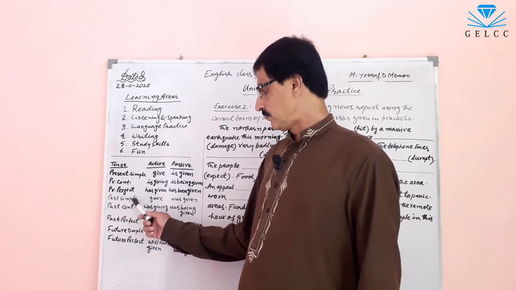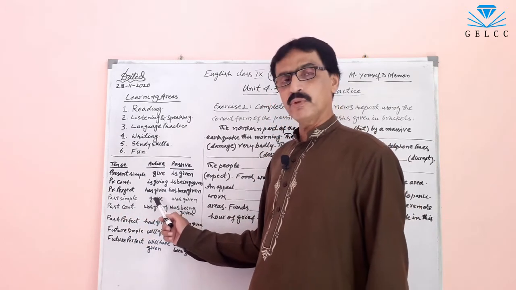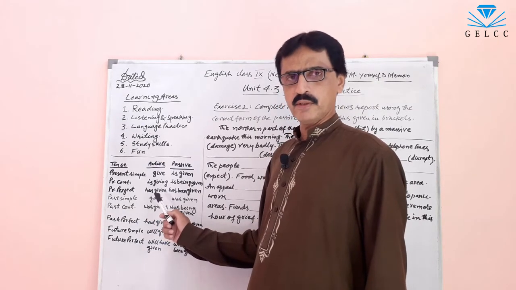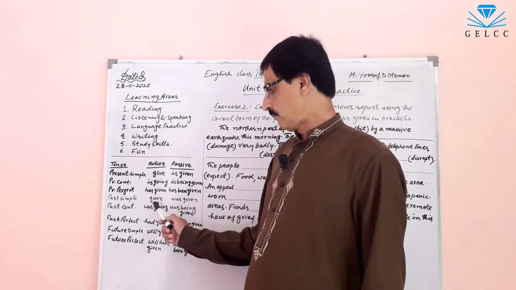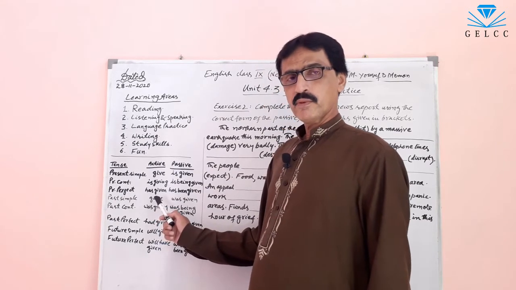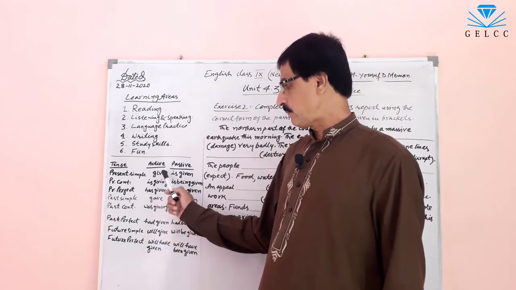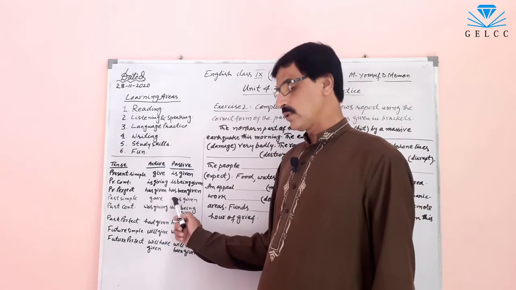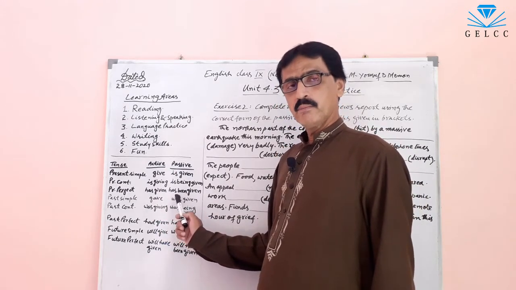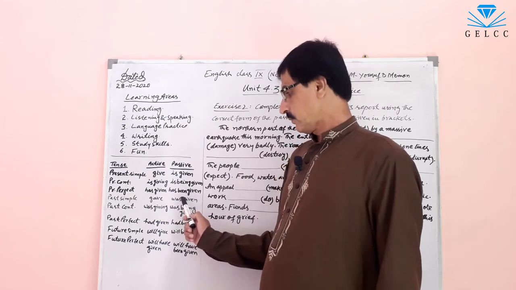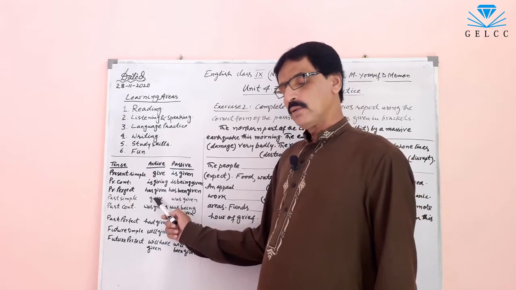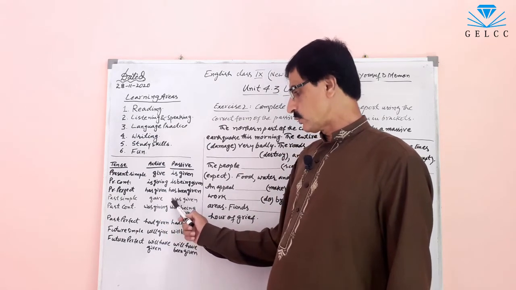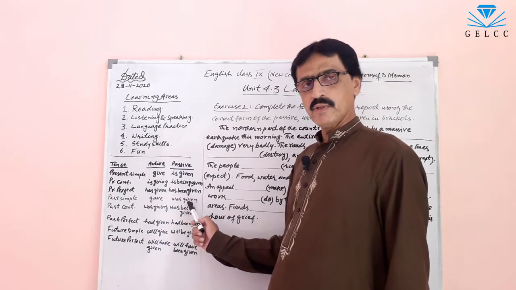Now past simple. In past simple we use past form of the verb, means second form of the verb. The second form, the past of give is gave. And in passive voice we will use was or were before third form of the verb. The third form of give is given. So I have used was given. Was given is passive voice.